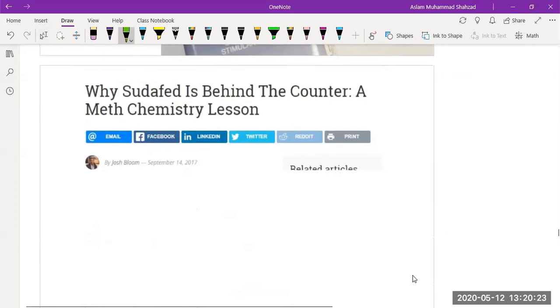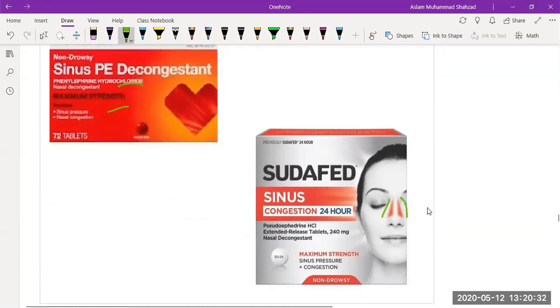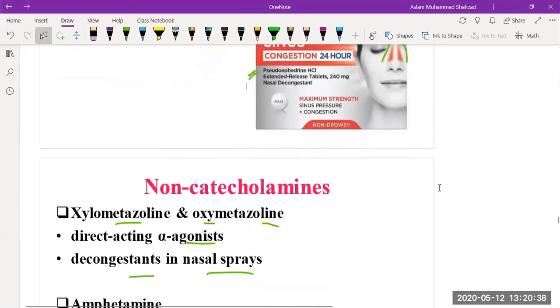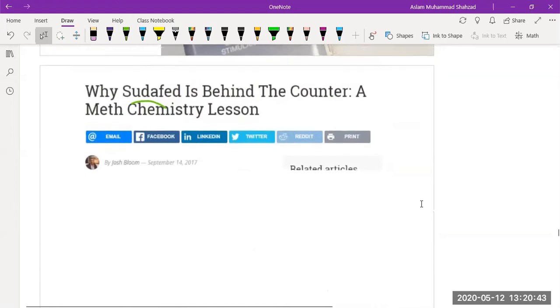And they mention in many articles why Sudafed is behind the counter. Sudafed is the product used for sinus congestion, and it contains pseudoephedrine. Why is it banned and why is it not over the counter? The answer is that Sudafed is responsible for making methamphetamine. So pseudoephedrine is responsible for making methamphetamine.